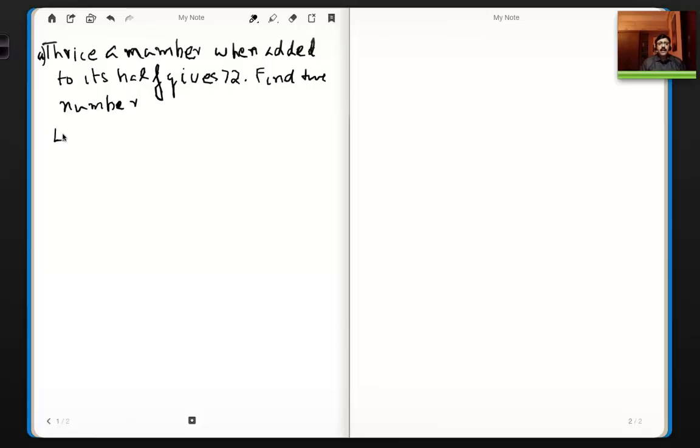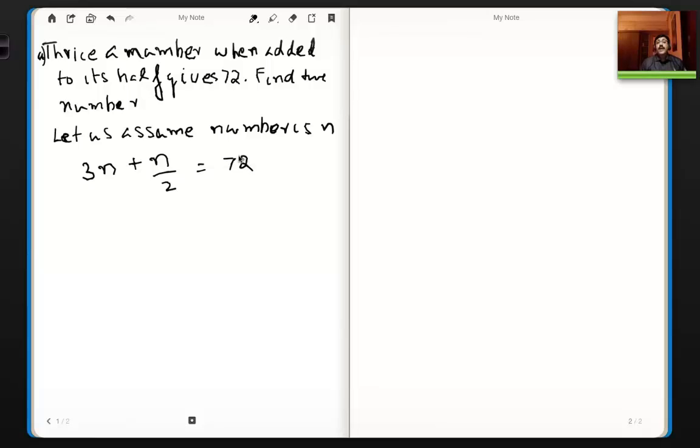Now let us assume the number is n. It's a variable. We don't know what that is, but we know the condition. There is a statement which comes out of this problem. So always when you're given a problem, what you have to arrive at is a mathematical statement which captures that problem. So thrice a number, 3n, when added to its half, which is n by 2, is equal to 72.